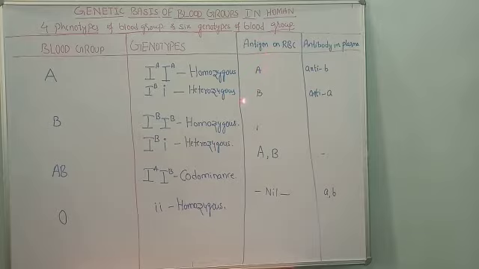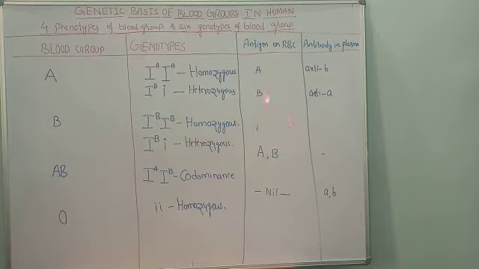Now we should understand what an antibody is. Antibody is also a protein, like antigen, present in the plasma. There are two kinds of antibodies in human blood, antibody a and antibody b. Similarly, there are two types of antigens, antigen A and antigen B. The antigens are always denoted by capital letters A and B, whereas the antibodies are represented by small letters a and b. Thus there are two kinds of antigens and antibodies found in human blood.